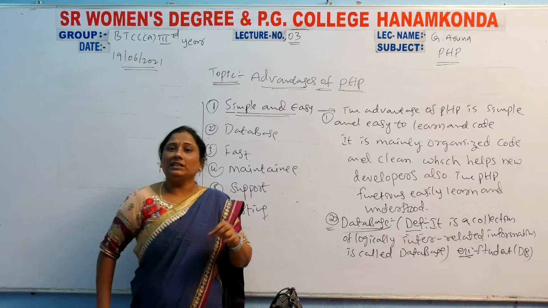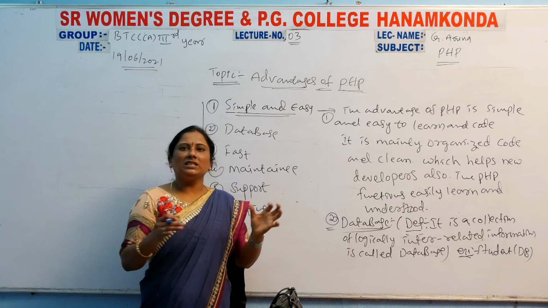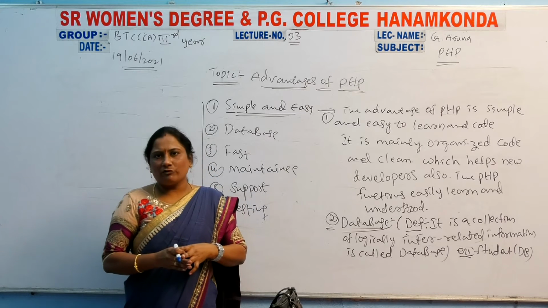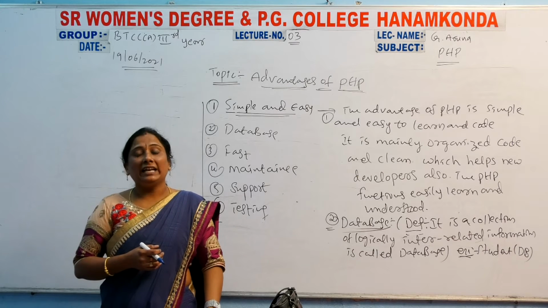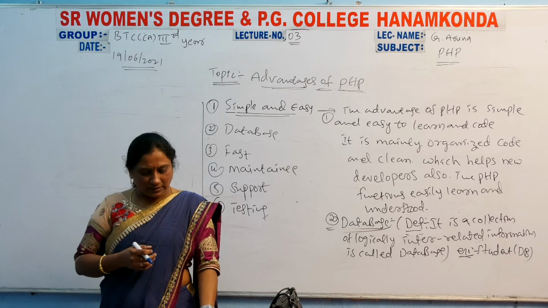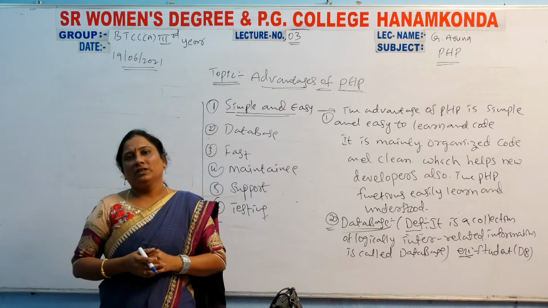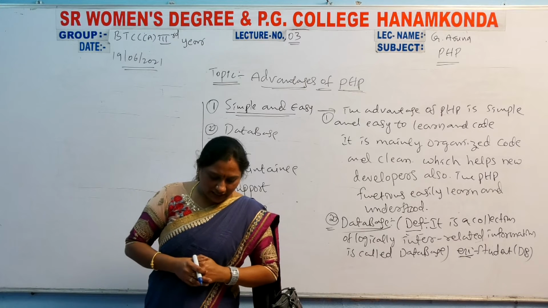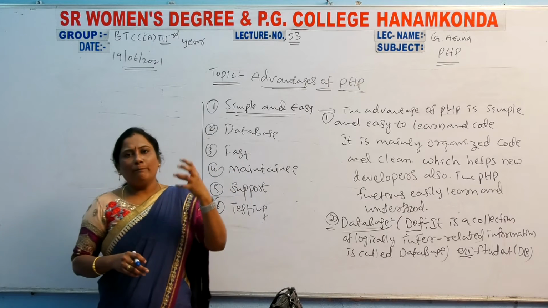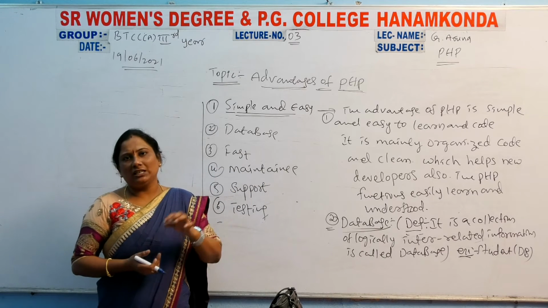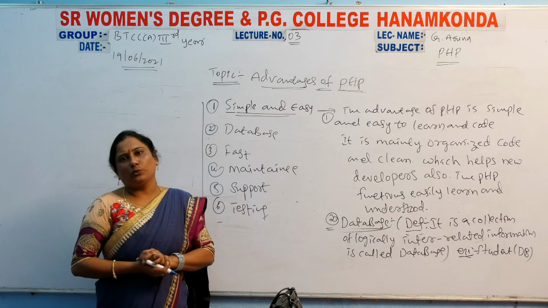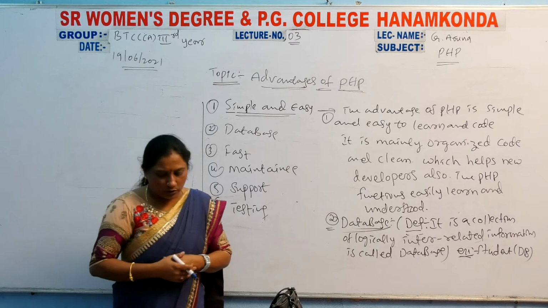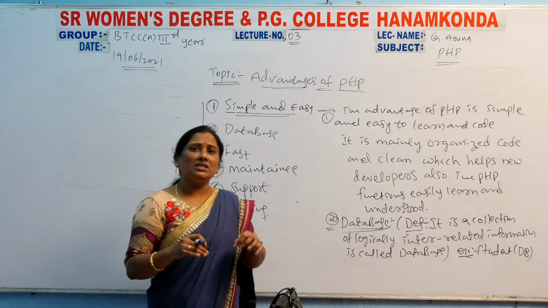PHP is connected to the SQL software, then executes database programs very easily. A number of databases are automatically connected and the database code is executed. So that is the advantage.